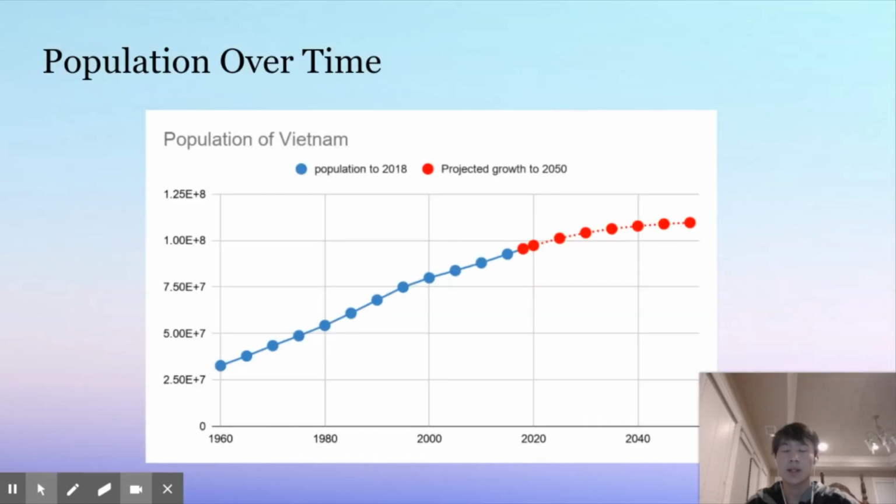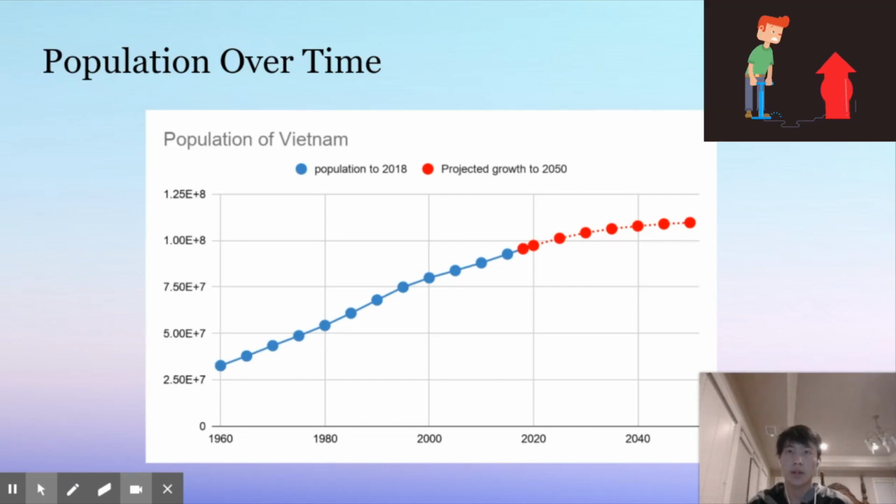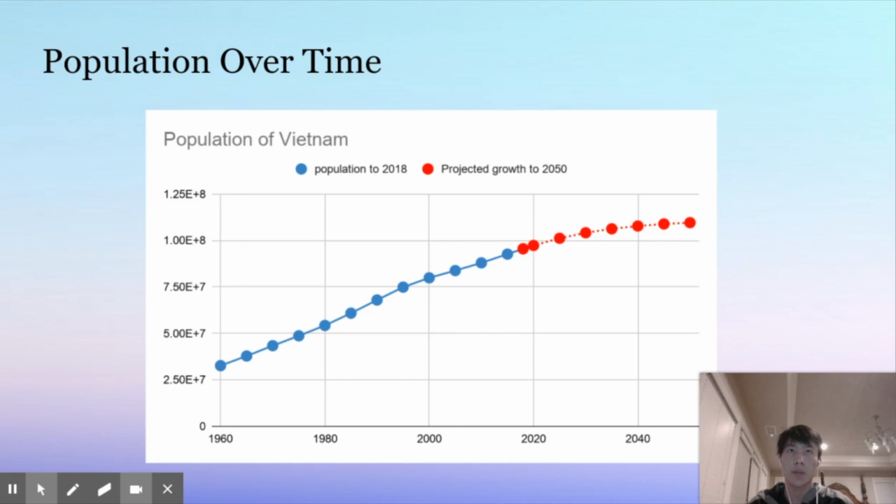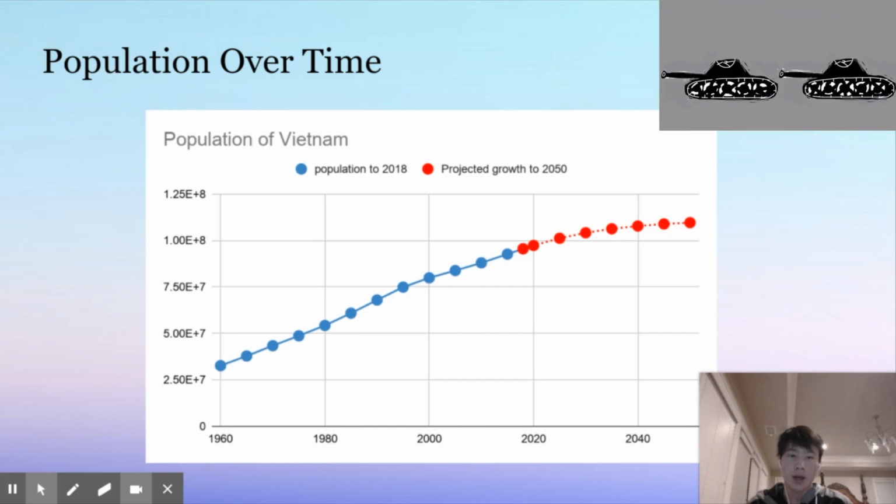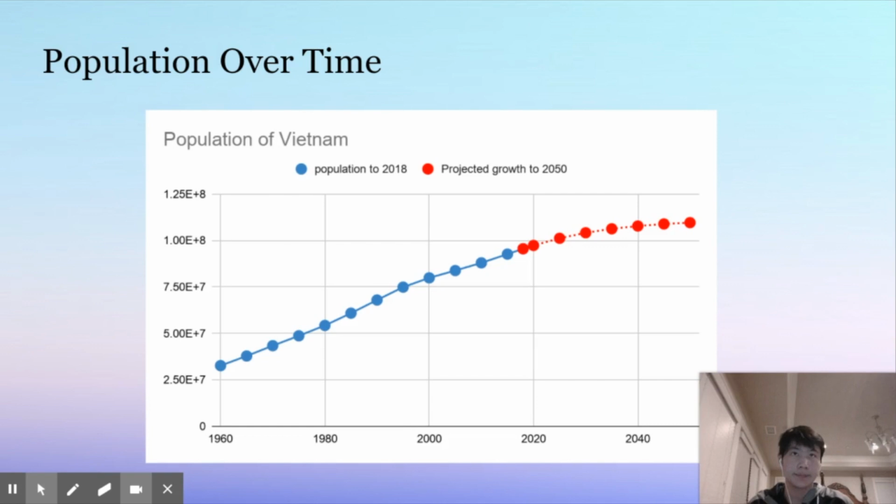And as you can see in this graph, the population is increasing about 1% each year and adds up to about 1 million people per year. And after 1975, the population had a little spike in growth due to the fact that after the Vietnam War ended, a lot fewer people were dying. But despite this, the annual population growth rate is decreasing each year, and eventually the population will begin decreasing after 2050.